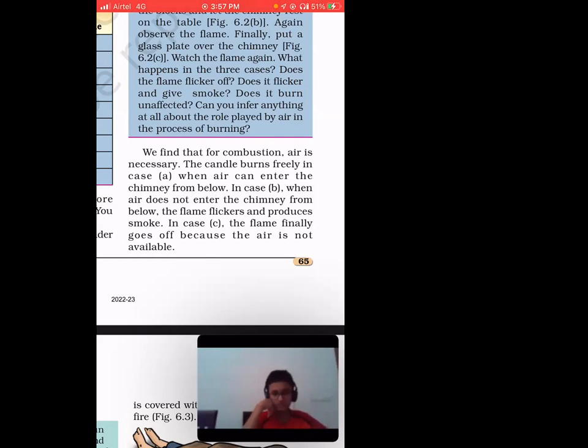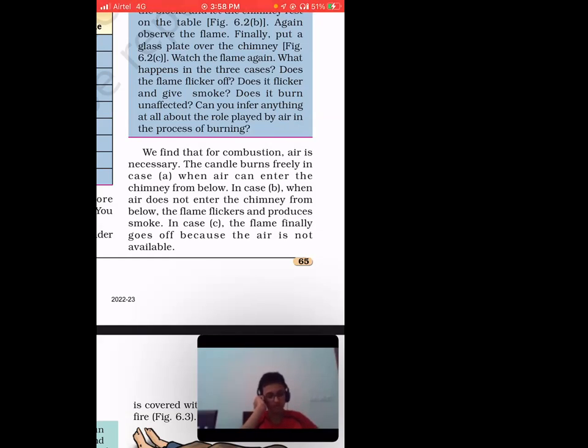So it's not like air will be coming from there also. If air were coming from both upward and downward, where would the smoke go? So chimneys are produced in such a way that smoke or any product goes outside from the upside, and the oxygen and everything comes from the downward side, from below. Clear?